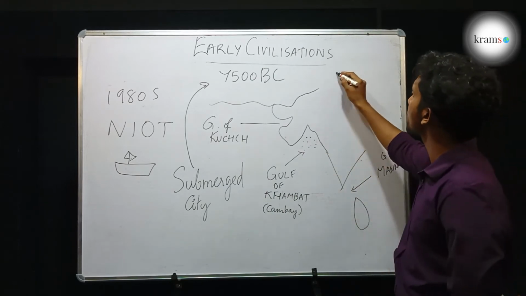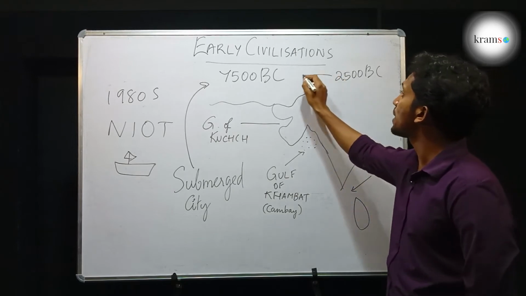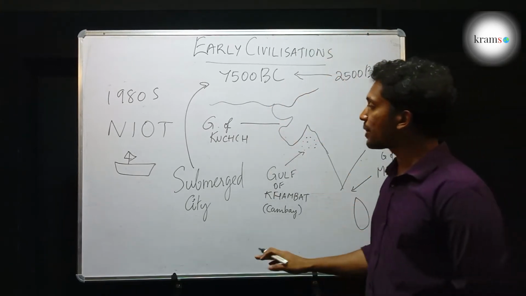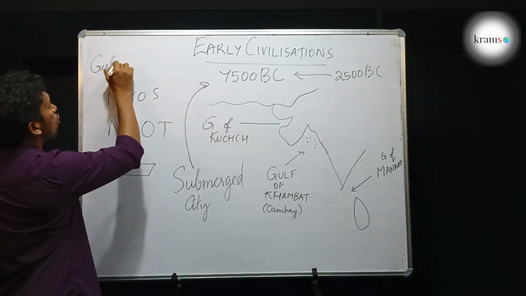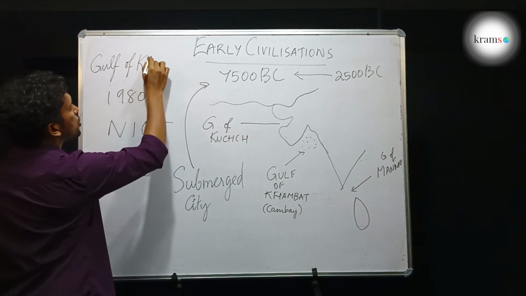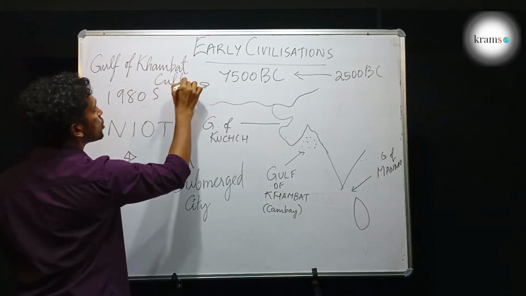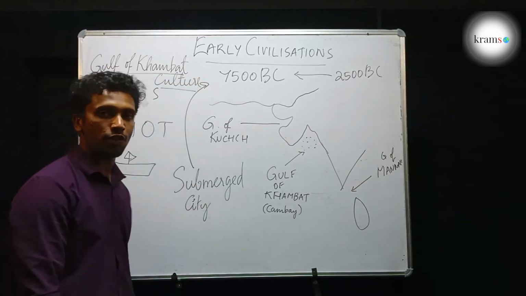Our Indus Valley civilization was at its peak at 2500 BC, and this civilization existed even 5000 years before that. And they had named this civilization the Gulf of Kambat culture.